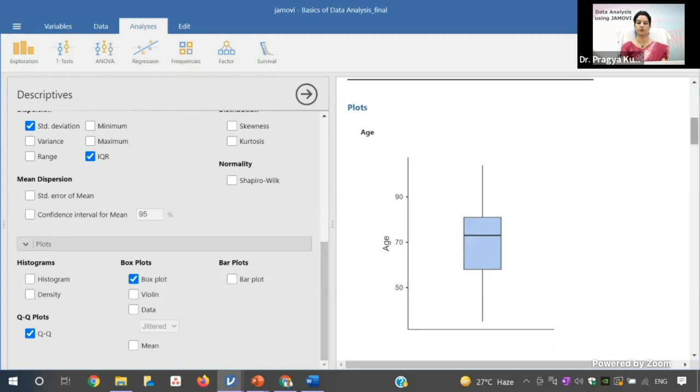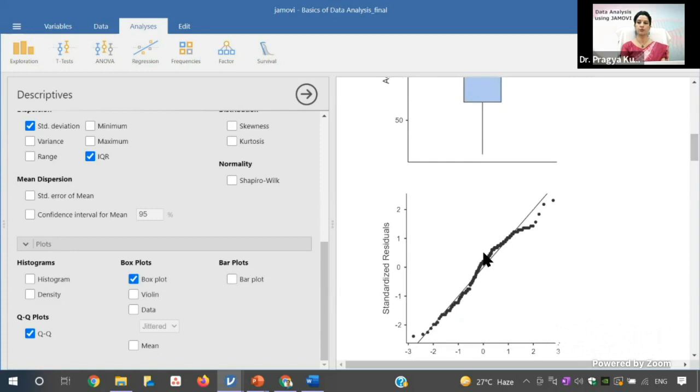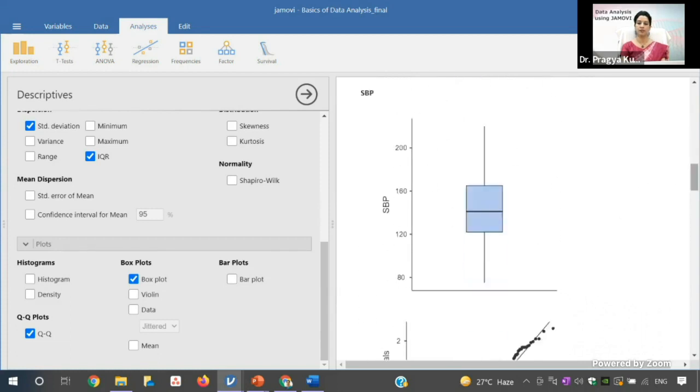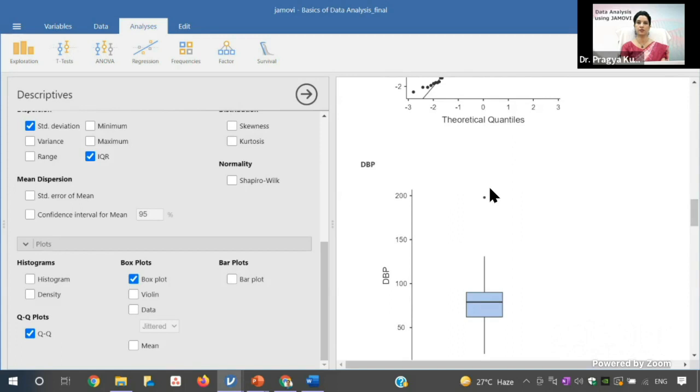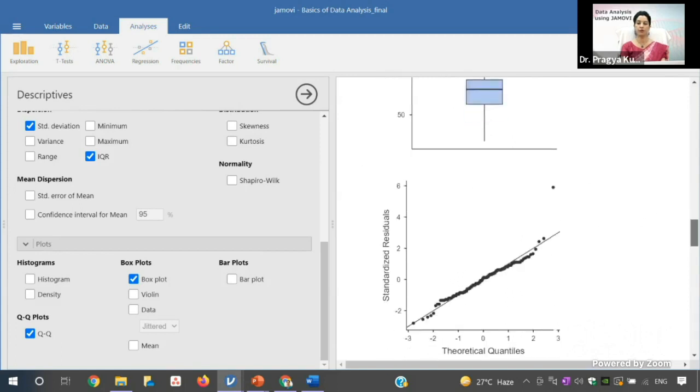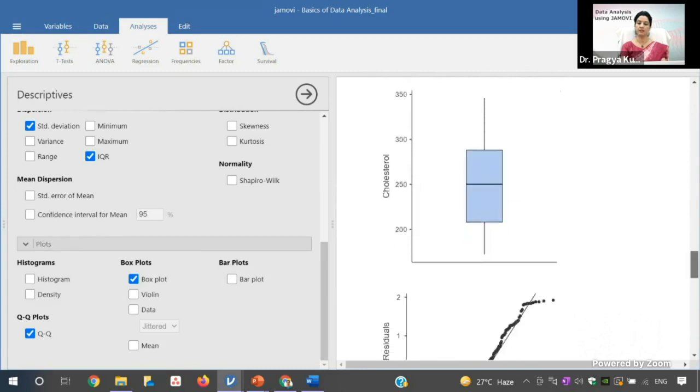You can see that there is no outlier. Then this is the QQ plot. And then you can see this is again a box plot, QQ plot. So you can see these variables. Here you can see there is one outlier. In this case, in diastolic blood pressure, there is one outlier, because this dot is in the form of an outlier. And again, this is about the normality.